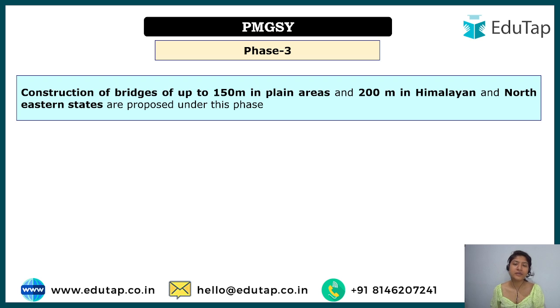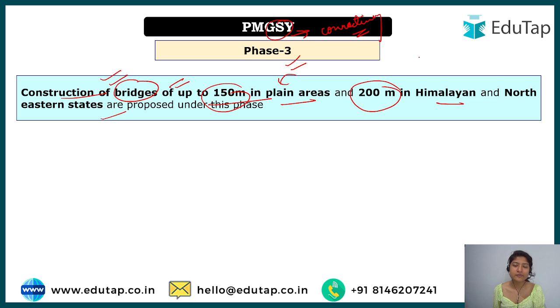Apart from that, there are some other aims also. It talks about construction of bridges up to 150 in plain areas. So now in phase 3 we are talking about bridges also for the connectivity. Basically Gram Sadak Yojana is all about connectivity, connecting the habitations. So along with the roads that are under the objective of the Gram Sadak Yojana, bridges will also be made in plain areas, up to 150 meter, but in the Himalayan and northeast region that would be 200 meter.